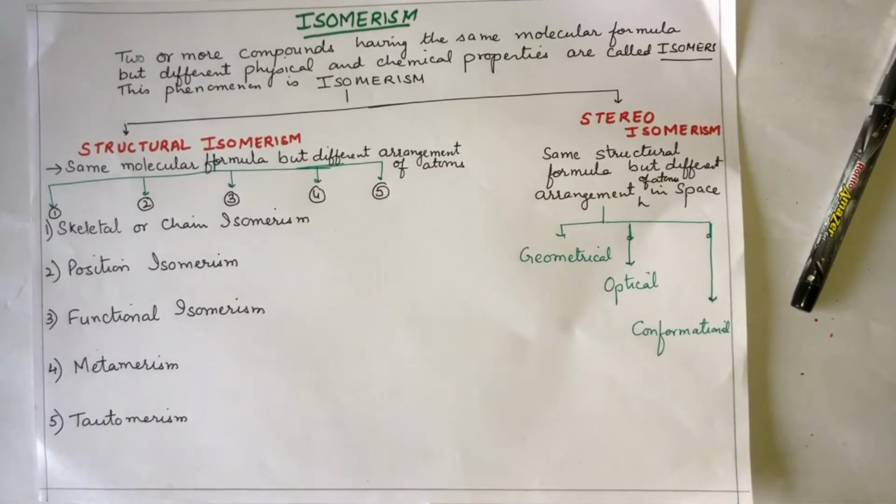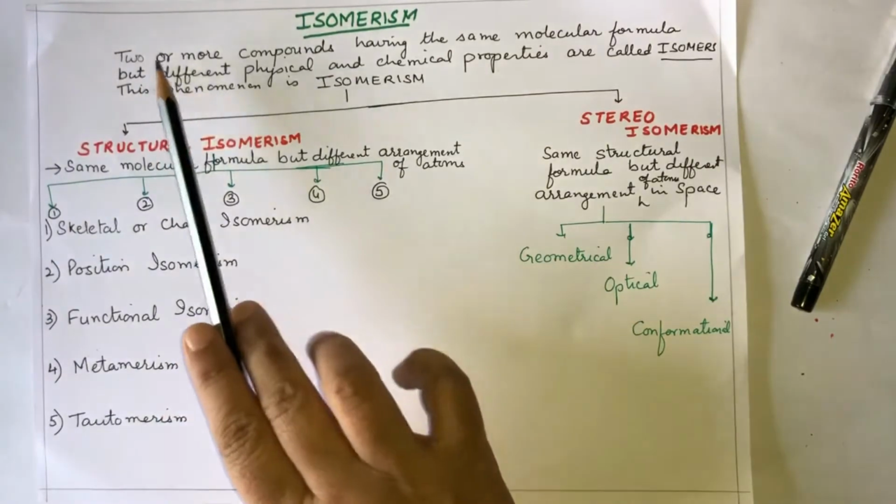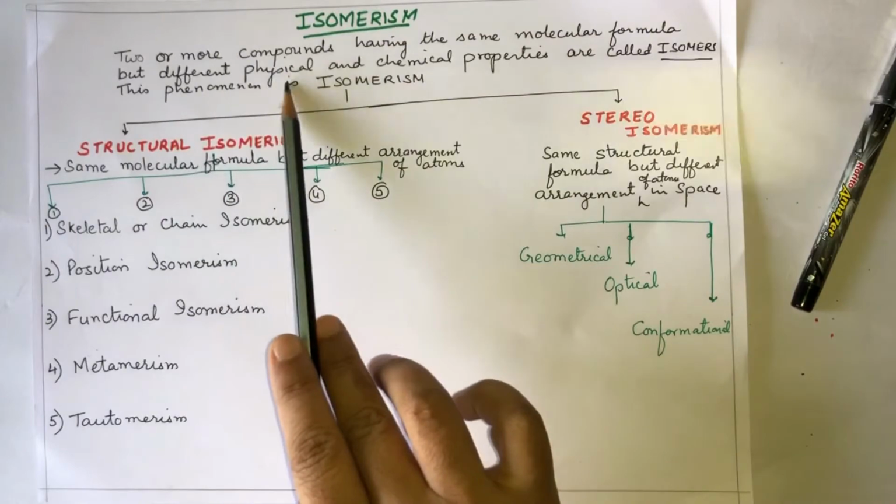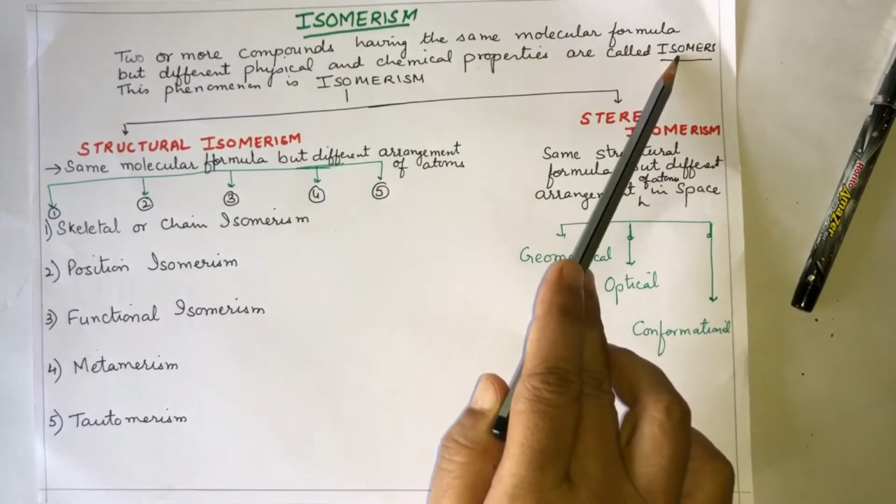Today I'm going to do a video on isomerism. Now, what is isomerism and what are isomers? Isomers are those substances which have the same molecular formula but their structures are different. The arrangement of carbon atoms or the arrangement of functional groups is different. That makes them different from each other even though the molecular formula remains the same. So, two or more compounds having the same molecular formula but different physical and chemical properties are called isomers.